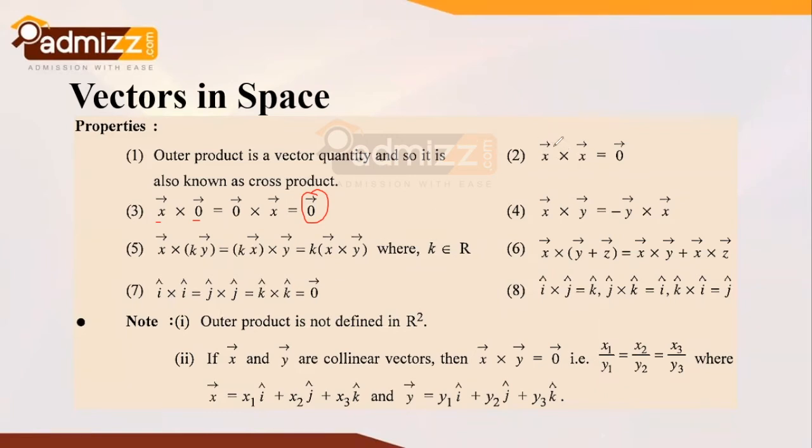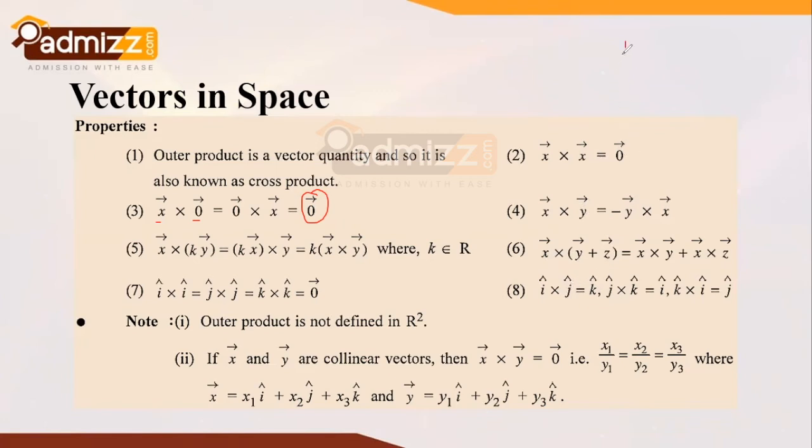If any vector is taken cross product with itself, it always results in a null vector. And x vector cross y vector is equal to the negative of y vector cross x vector. Over here, the direction gets reversed. Also, x vector cross y vector plus z vector follows the distributive law, and i cap cross j cap is equal to k cap.